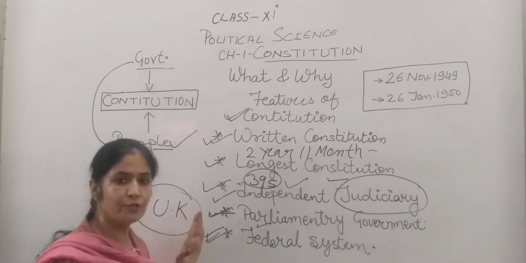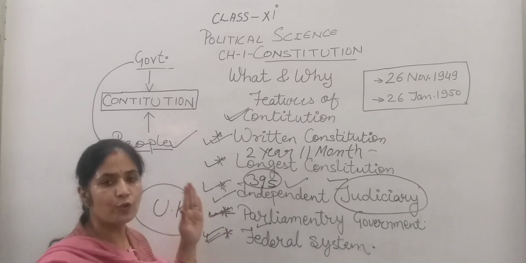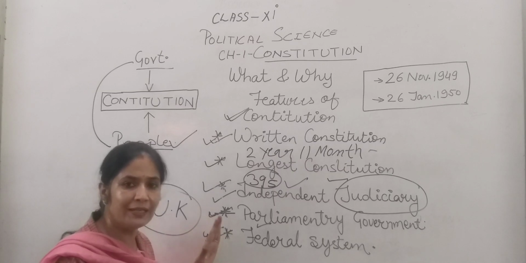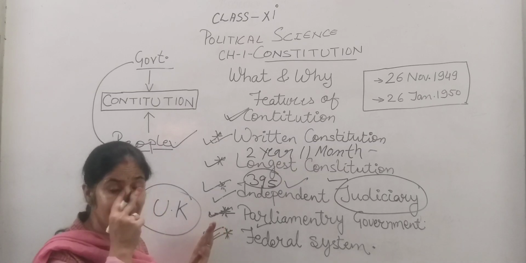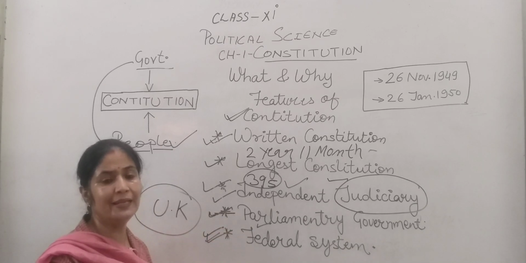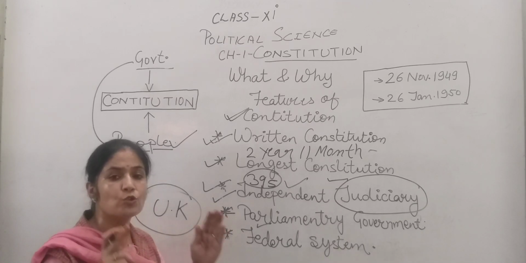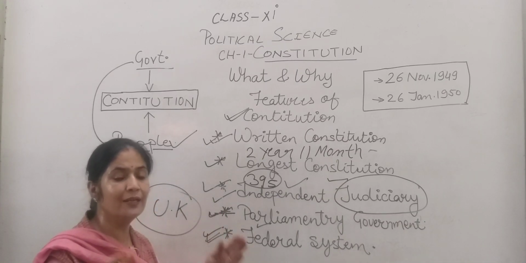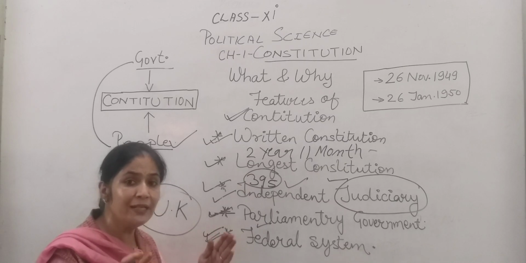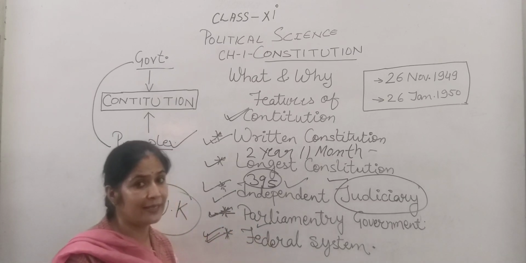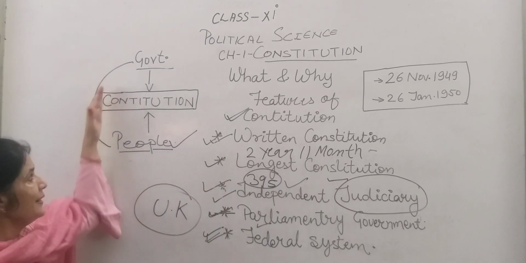So what is constitution? Constitution is the supreme law for the country. Why do we need a constitution? We need a constitution to generate trust between the different diversities in a society. We need a constitution to make the law for the country. We need a constitution to maintain unity and coordination between different diverse groups in the society, and it connects the government and the people.